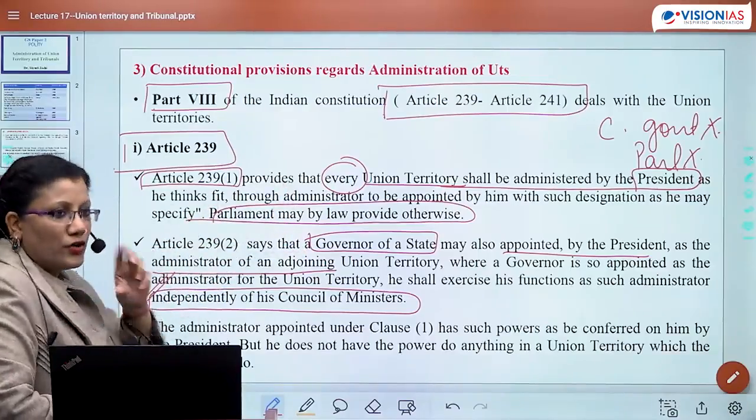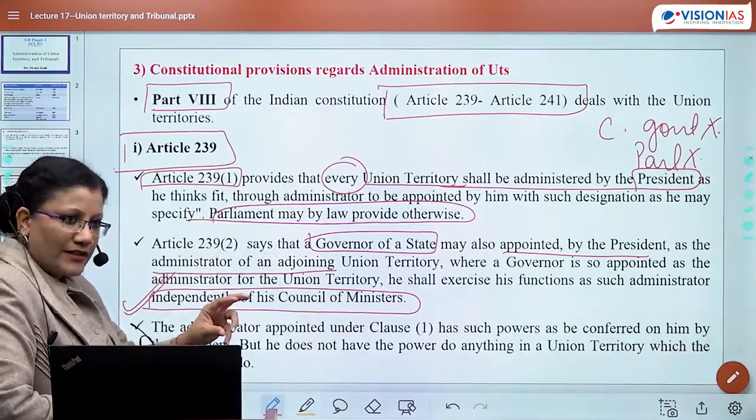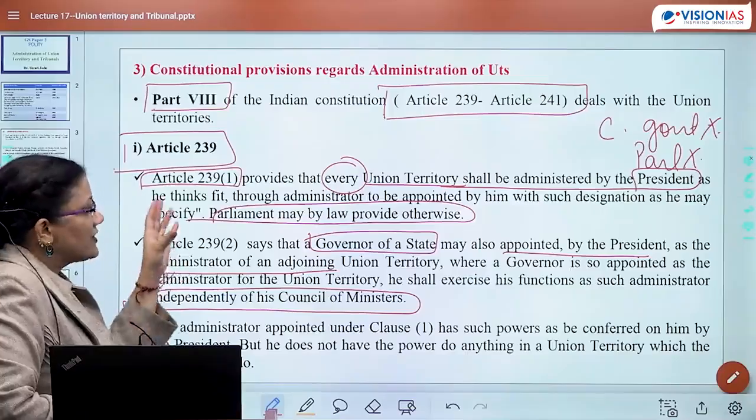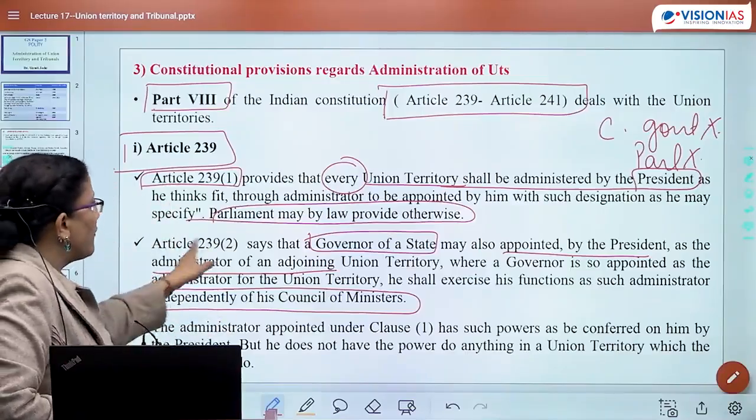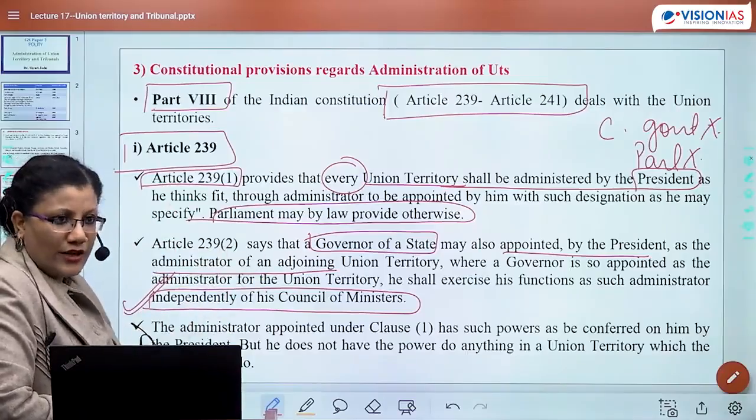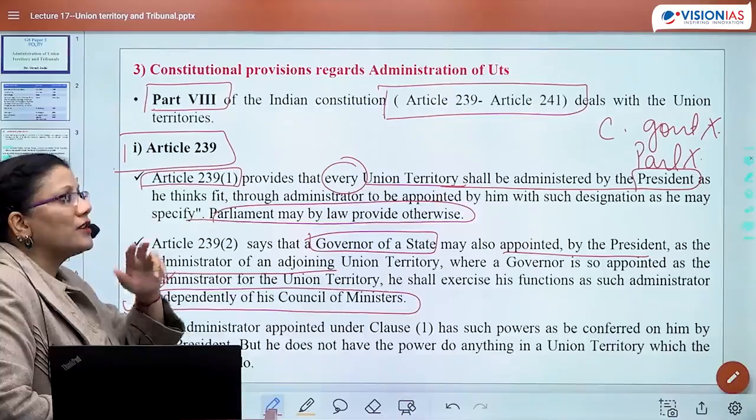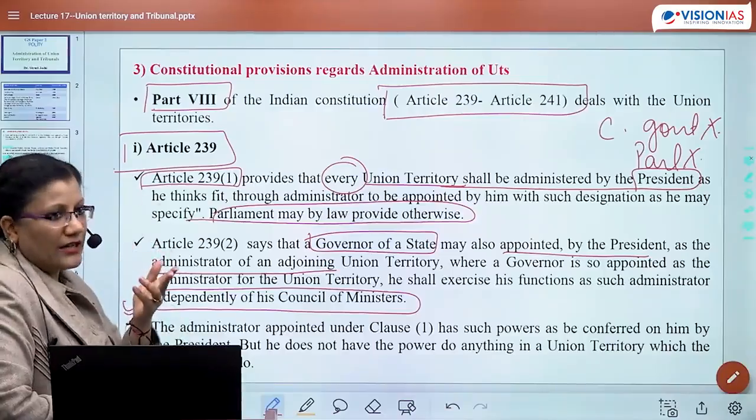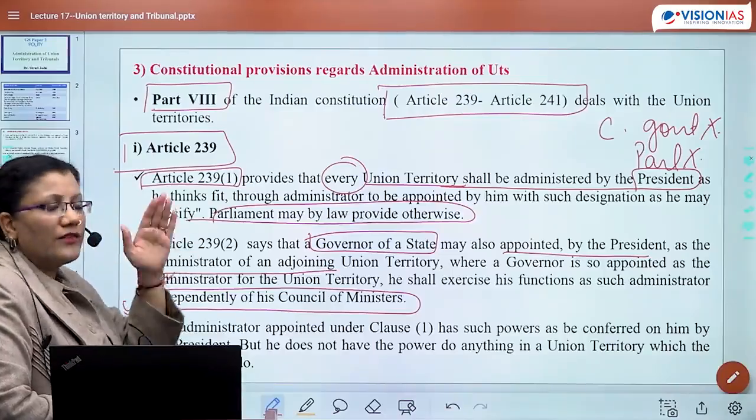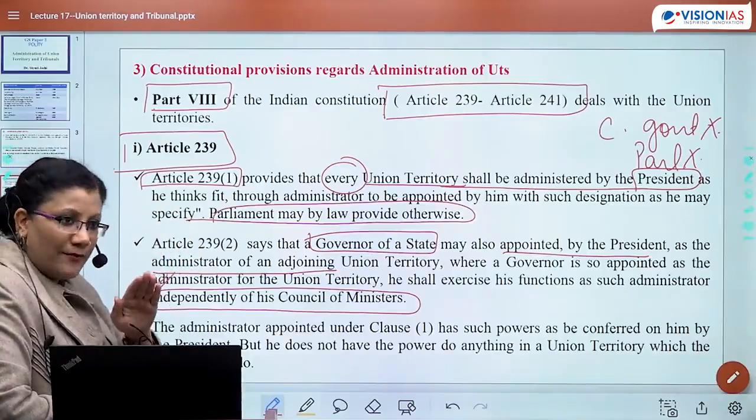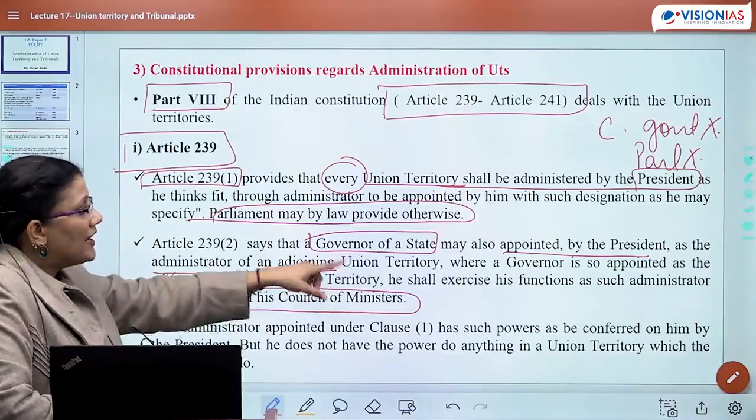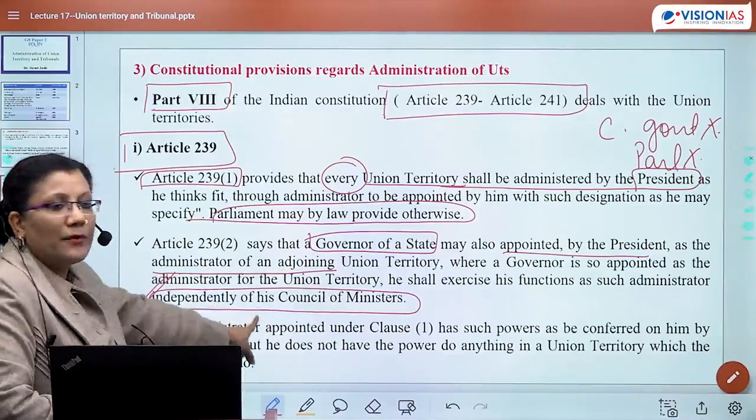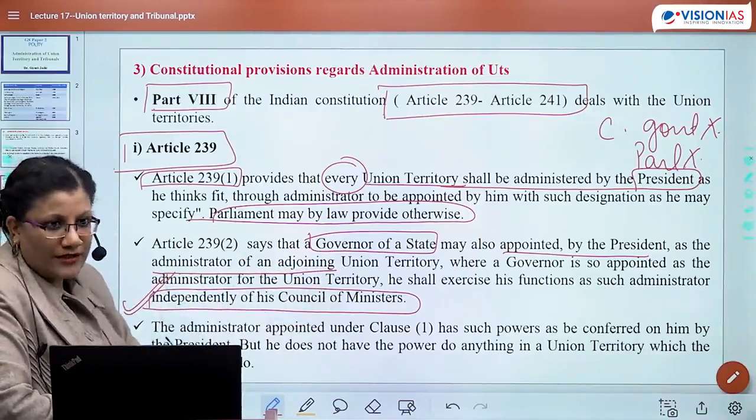Suppose there is a UT and there is an adjoining state, and the President feels that the governor of the state should take forth the responsibility of being an administrator of an adjoining UT. In this regard, the job profile of the governor will change. In a state, the governor will act on the aid and advice of the CM. And when he becomes an administrator of the UT, he would be administering independently of his council of ministers.